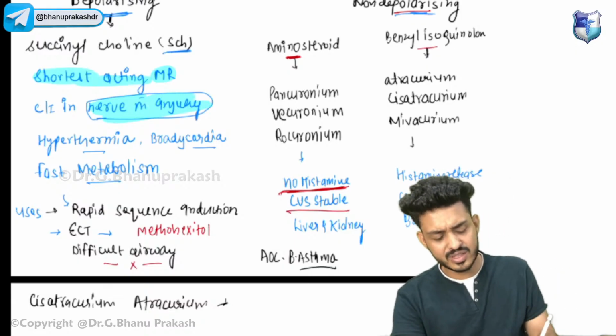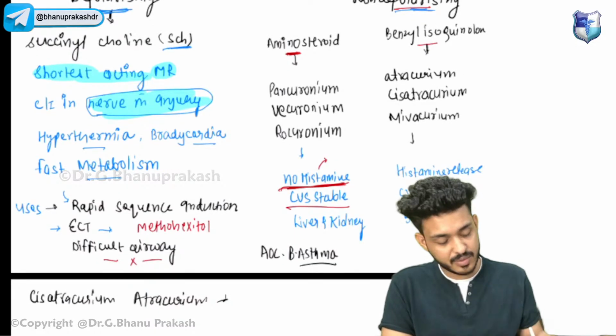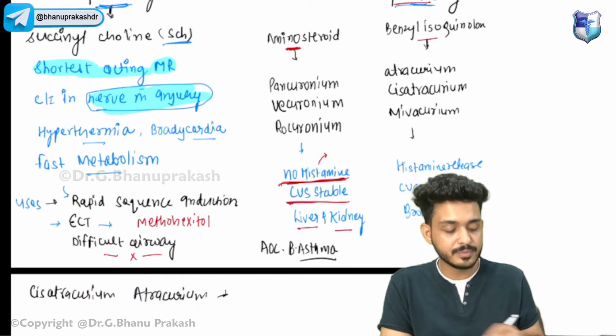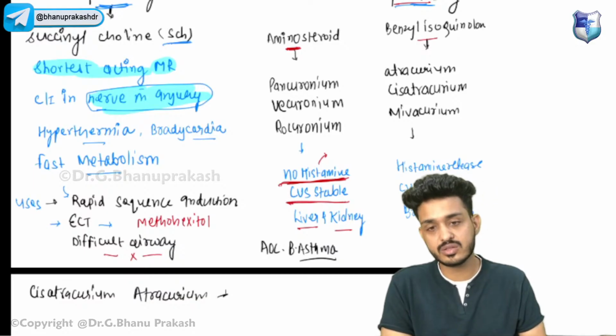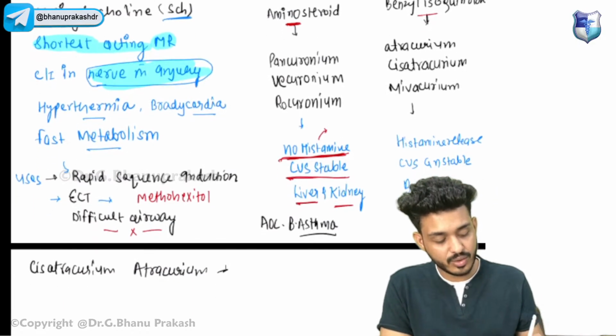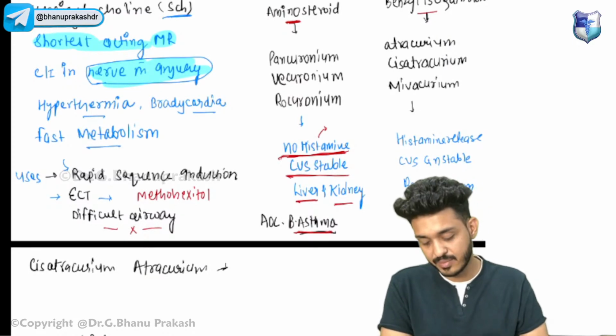First of all, tell me what is the function of histamine. Two functions will be there of histamine. Okay, tell me in the chat box. We are having it is CVS stable. Third thing, it is used in liver and kidney disease also, we can use that. Agent of choice in bronchial asthma.